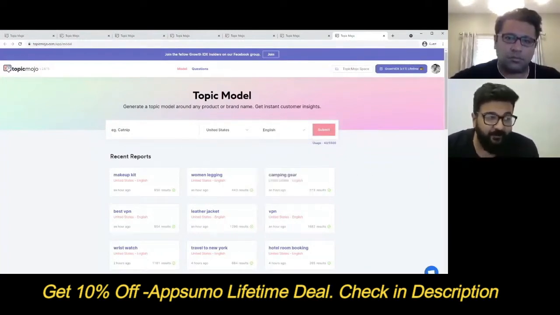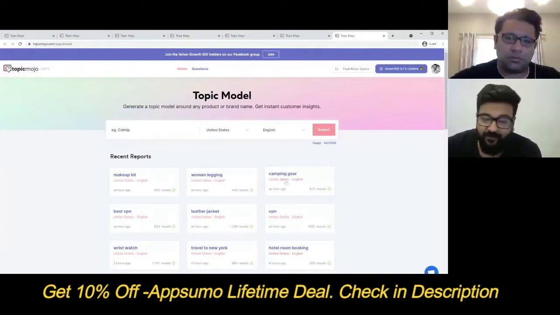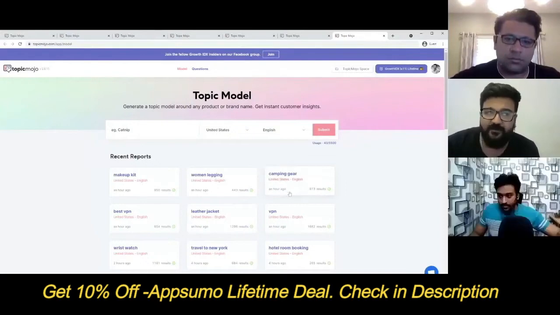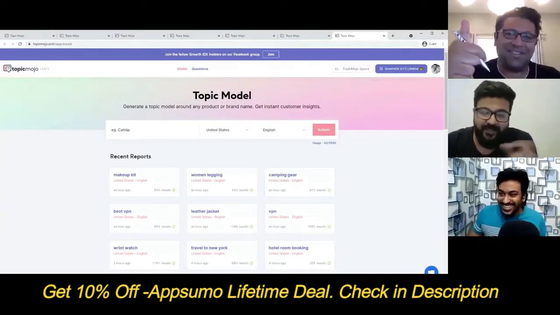You write a topic, and when you're writing a keyword here, you don't have to write the whole sentence, just the topic that you're working towards. For example, camping gear. Like I want to write a blog post about camping gear. It could be a top list, a top 10. That doesn't matter, I don't have to write top 10 camping gear.